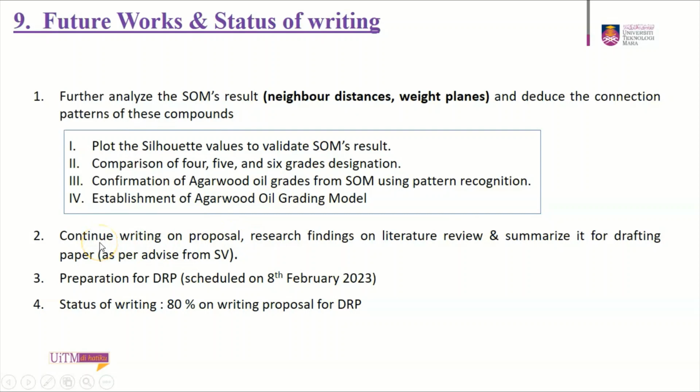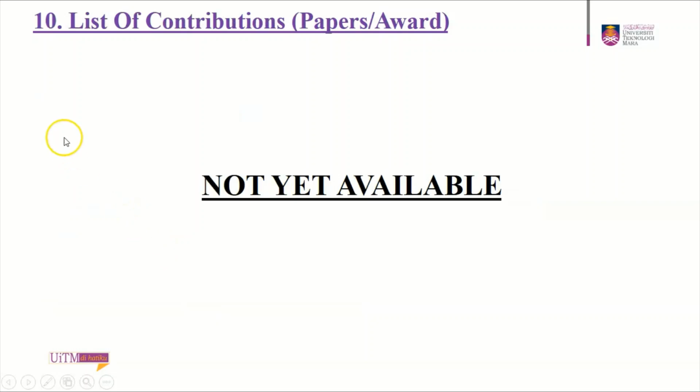Second is to continue writing the proposal, with research findings from the literature review summarized for the draft paper. The next is the preparation for DRP, which is scheduled on 8 February 2023, and the status of writing is 18% on the proposal for DRP. The list of contributed paper awards is not yet available.